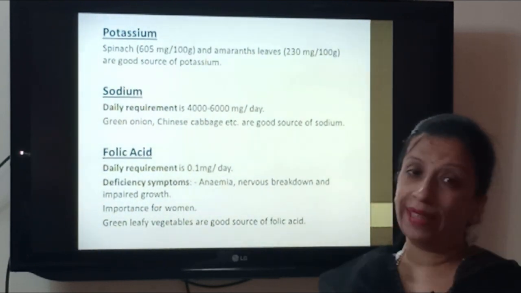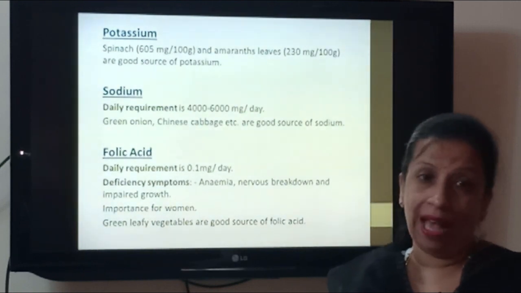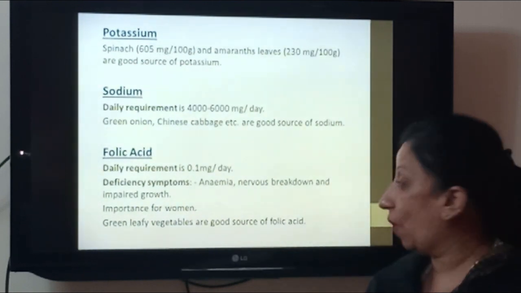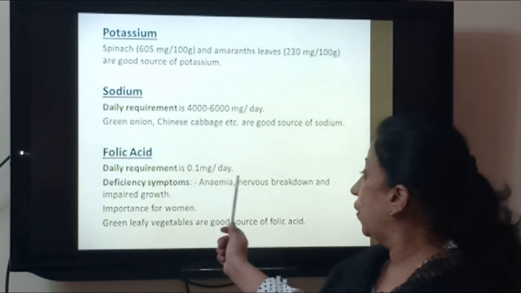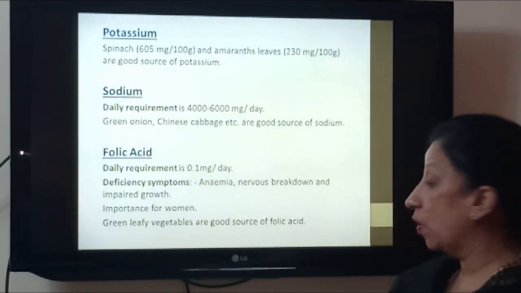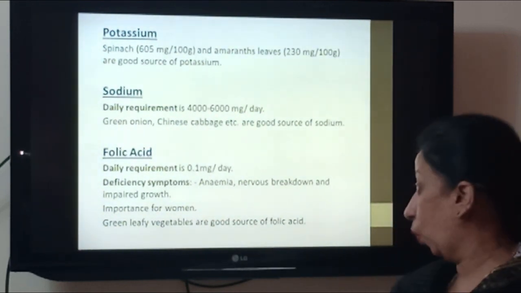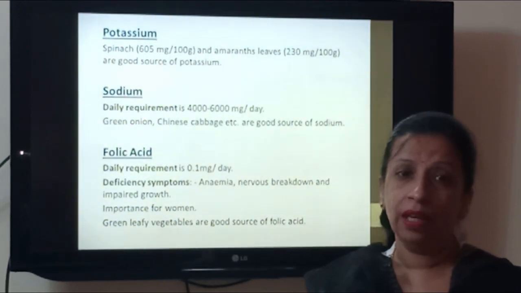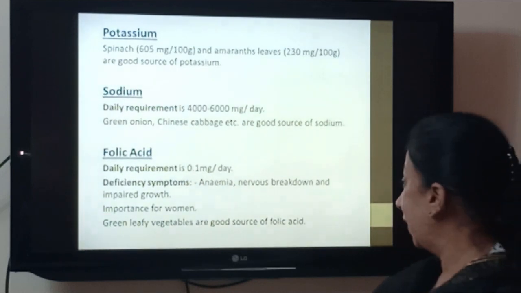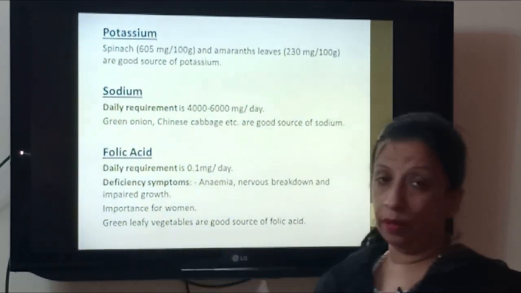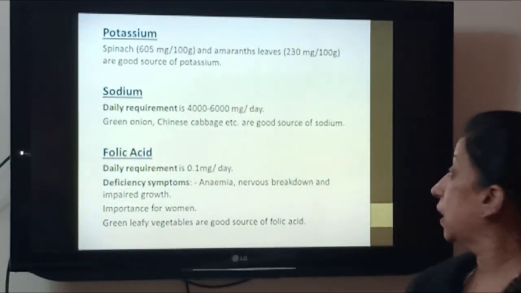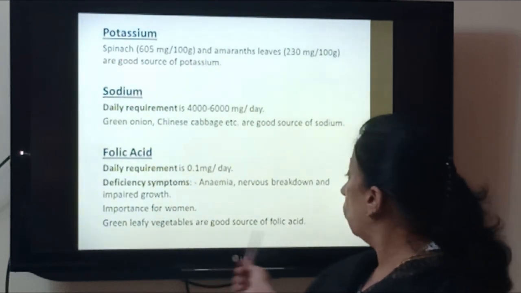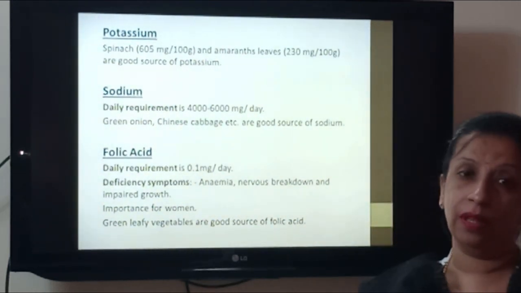Folic acid is very important for women as well as men, but women require more of iron. So its deficiency causes anemia, nervous breakdown and impaired growth. You know that iron is required for the formation of blood. So if you don't have iron, your blood will automatically come down. So if you are having deficiency of iron, you should consume more of green leafy vegetables.